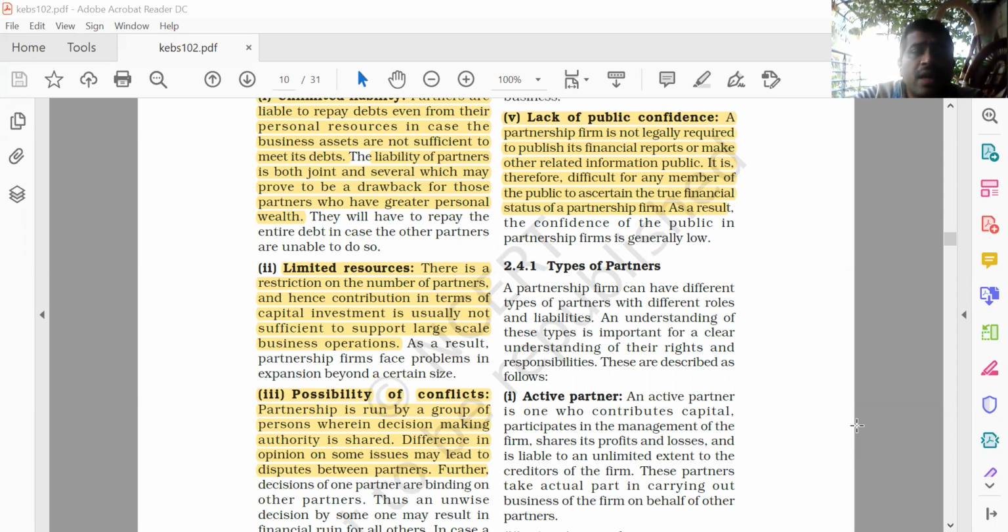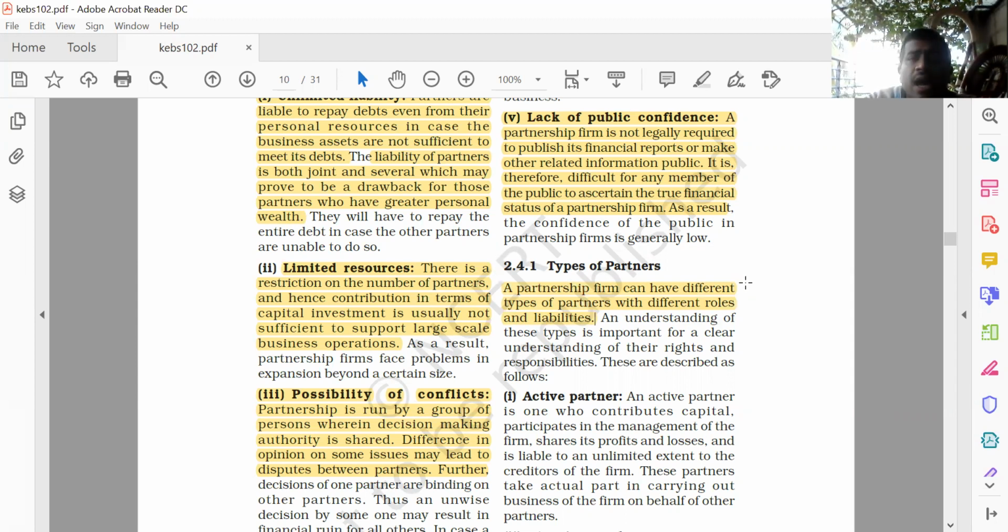So there are some different classifications of the partners. Let's see the first one. A partnership firm can have different types of partners with different roles and liabilities. Different roles and liabilities, right? An understanding of these types is important for a clear understanding of their rights and responsibilities. They are described as follows.